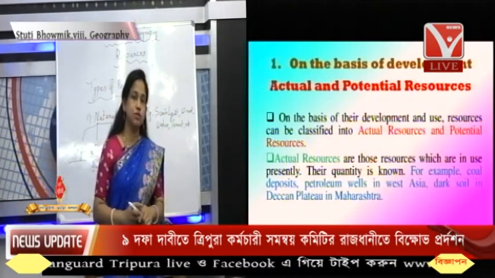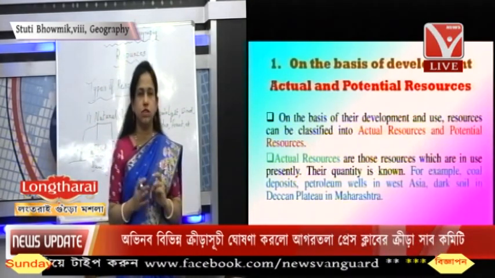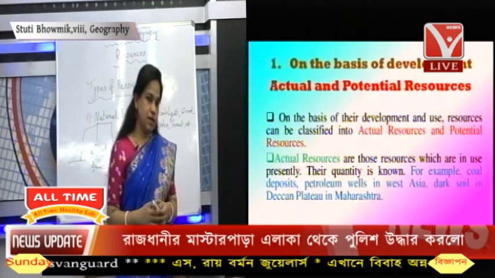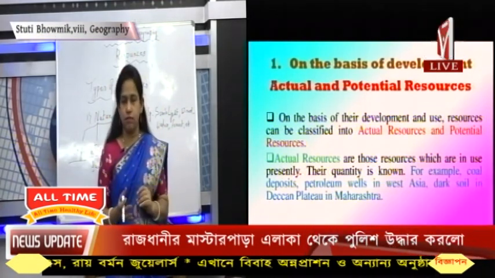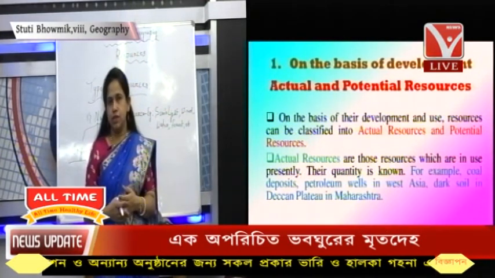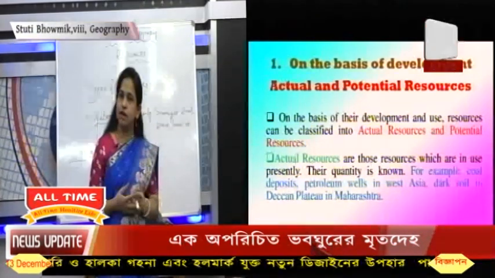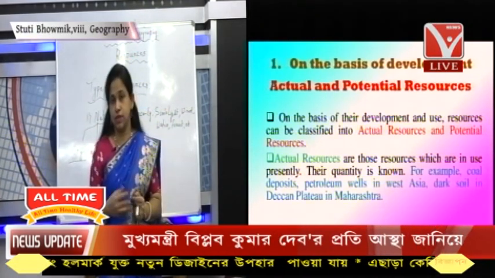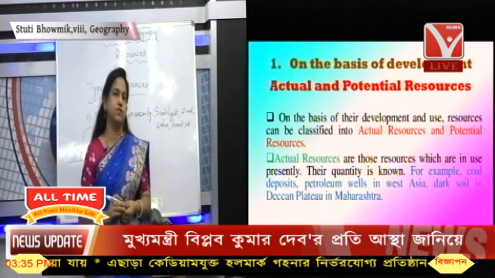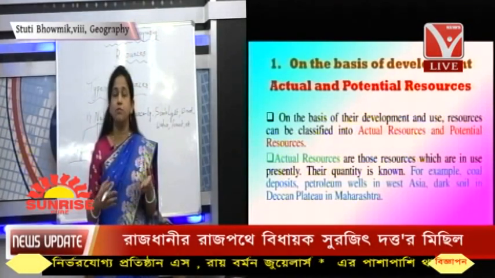Now actual resources, you understand by the term that these are the actual resources which can be developed with the help of some technology. We can develop them to our next stage with some technical help. With the application of scientific knowledge to these things, we can make proper use of them, and we can make it a multi-purpose use.